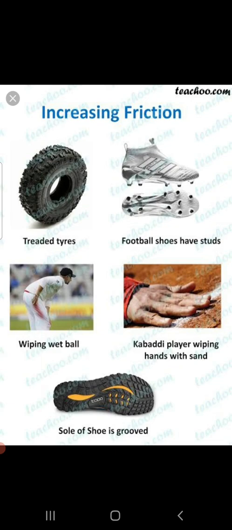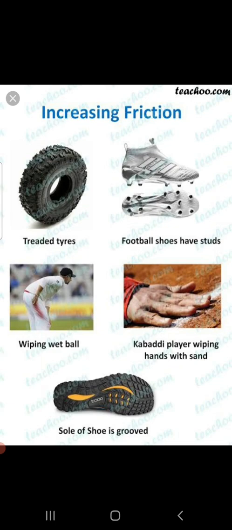Second method by which friction can be increased is making the surface dry. Sand and gravel is thrown on slippery ground during rainy season to increase friction. Also, you would have seen that kabaddi players rub their hands with soil for a better grip on their opponents.